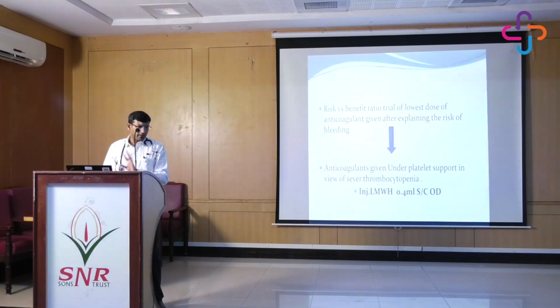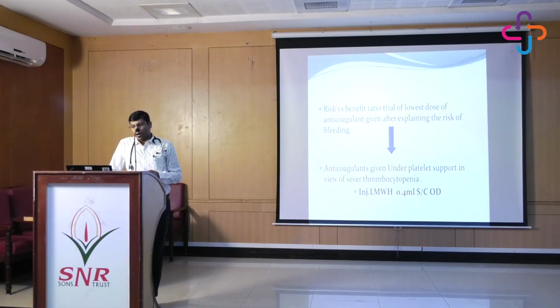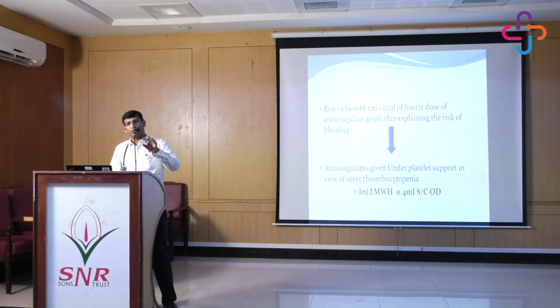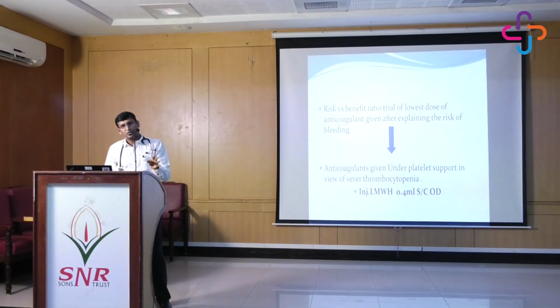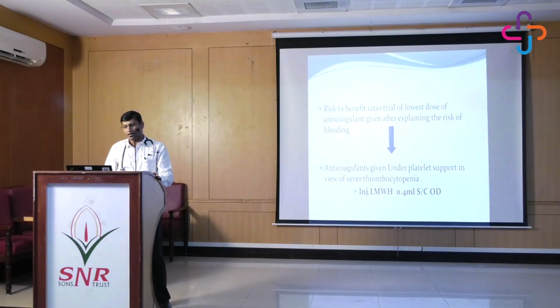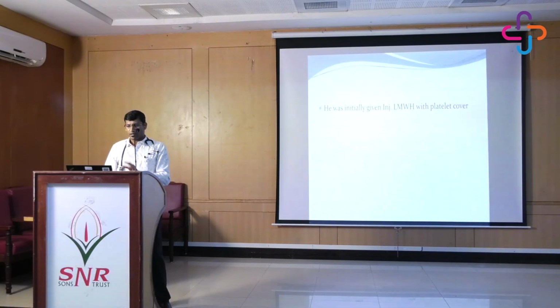So for this patient, we explained in detail the risks, benefits and everything, and subsequently we started a low dose of anticoagulation with LMWH and with platelet cover. When the platelet counts are extremely low, less than 30,000, the recommendation is that we still have to give anticoagulation because there is acute DVT. The DVT is most likely cancer induced, so we have to start chemotherapy also. At the same time, we should prevent the bleeding. So we gave some support with platelets, at least 2 units, and gave some anticoagulation. He was initially started on the lowest dose of LMWH with the platelet cover.